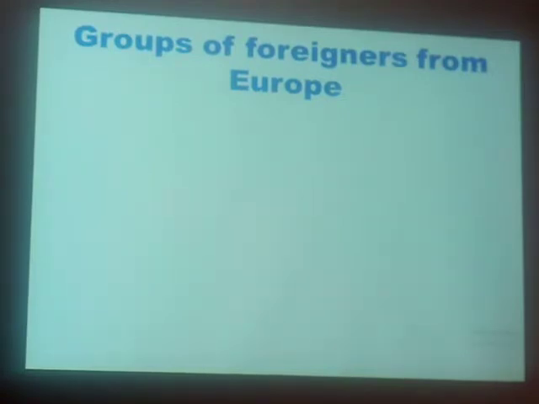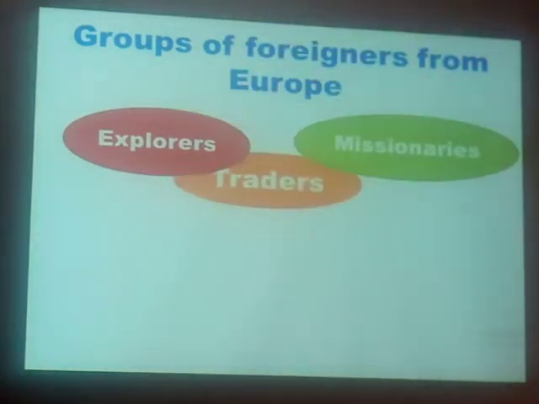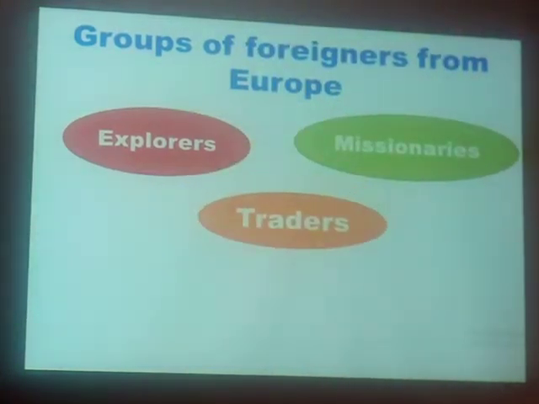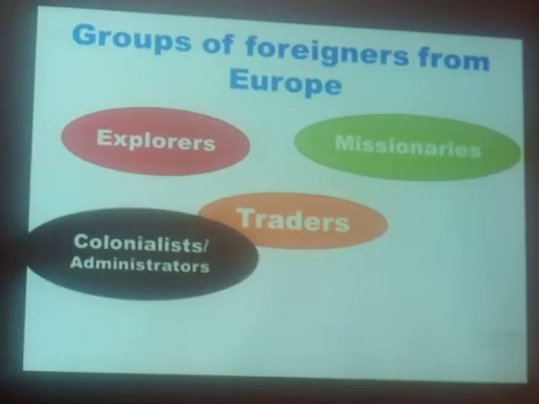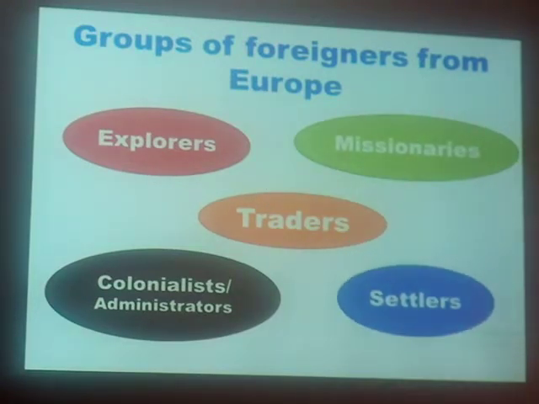One group came after the other, and first we had explorers. This was closely followed by missionaries, and next traders. You can as well call them trading companies or European traders. Then colonialists, who are also called administrators, and last settlers. You can as well call them European settlers.